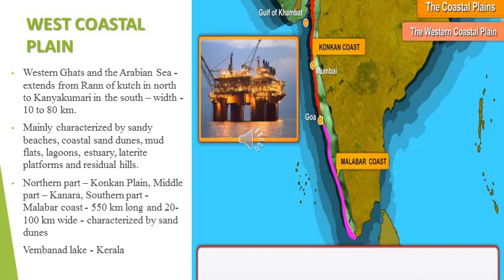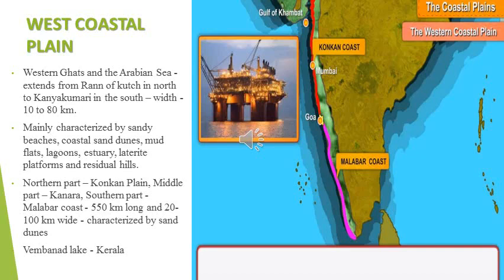West coastal plain: the west coastal plain lies between the Western Ghats and the Arabian Sea. It extends from the Rann of Kutch in the north, that is in Gujarat, to Kanyakumari in the south, that is in Tamil Nadu. The width of the west coastal plain varies from 10 to 80 kilometers.